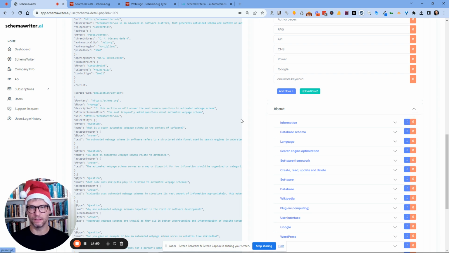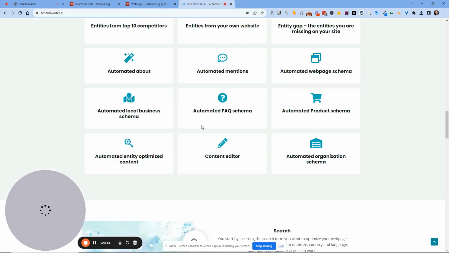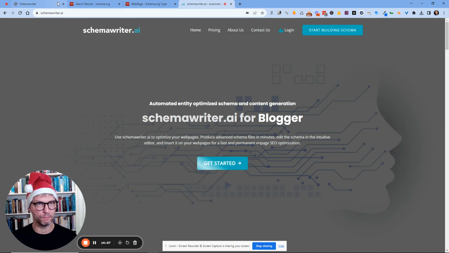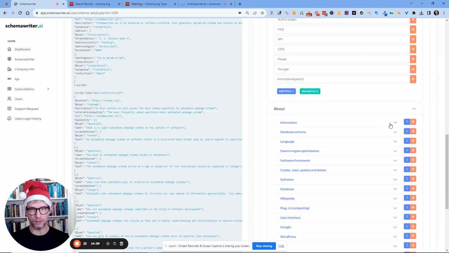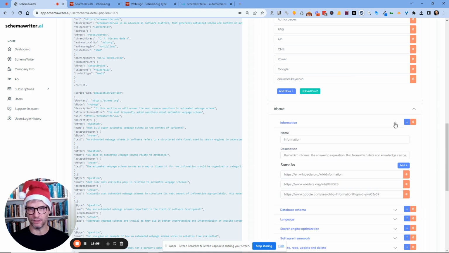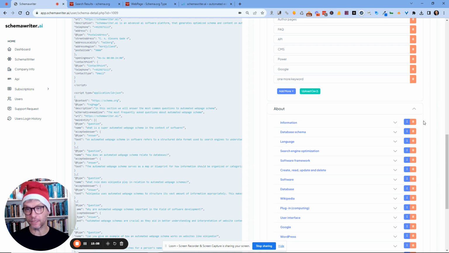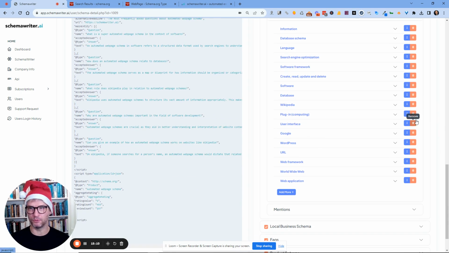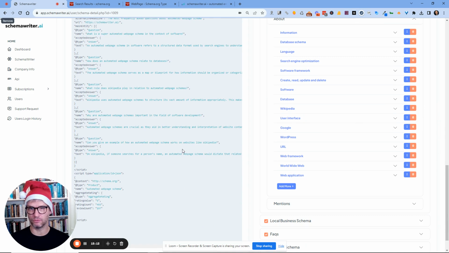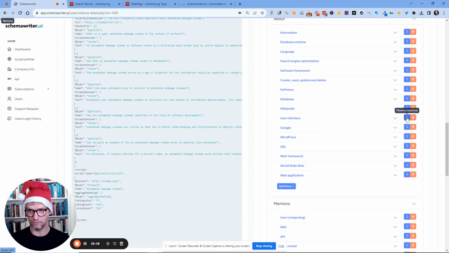If I think that for Schema Writer, the web page schema for the homepage, it's not about information, then I can just remove it. I don't think I want to remove that because it's actually a very good entity, but I could remove it. Plugin computing, I could actually remove that. Just do like this. User interface, if I want to have that in the mentions, I just click move to mentions.